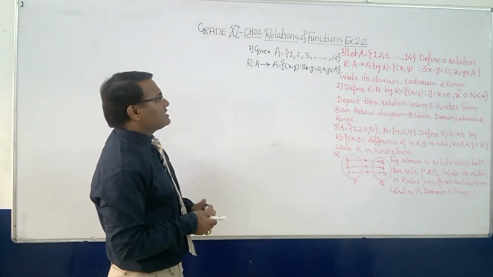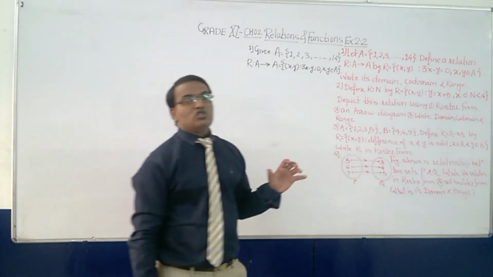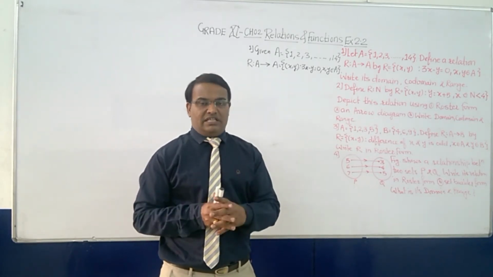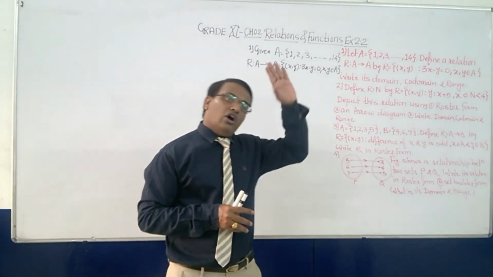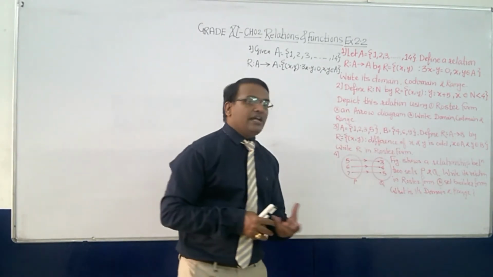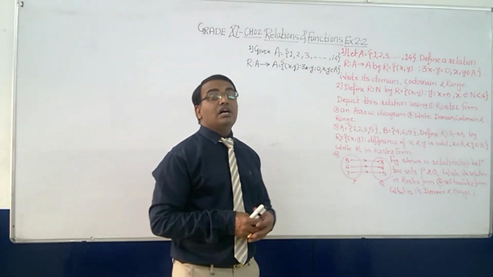Now let's see. And after that, write its domain, codomain, and range. What is domain? Domain is the elements of the first set. Codomain means all the elements of the second set. And what is range? Whatever numbers follow the relation, that will be the range.